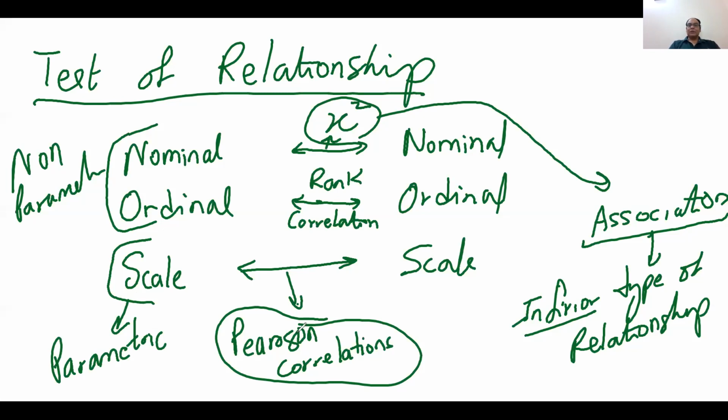So let's start with the parametric, and then we will go back. First I will show you the relationship between scale and scale variables, then ordinal and ordinal, then chi-square.